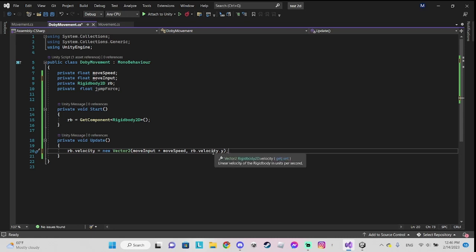The velocity lets us move, and y stays as it is, because we want the player to move. We need input and move speed to help with it. Vector2 is a float for x and a float for y. So you need this, this is very important.